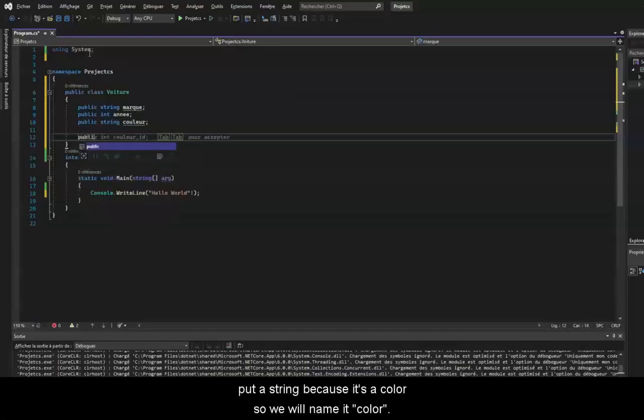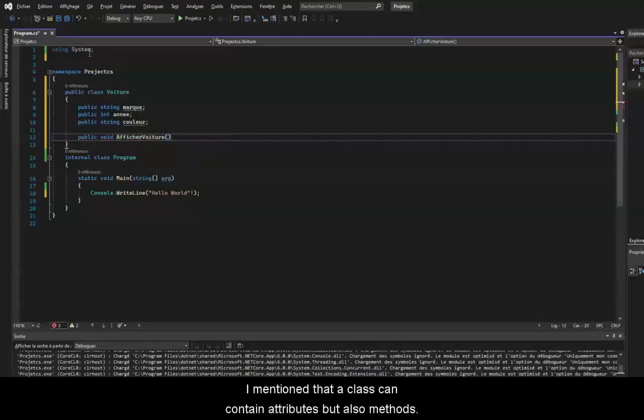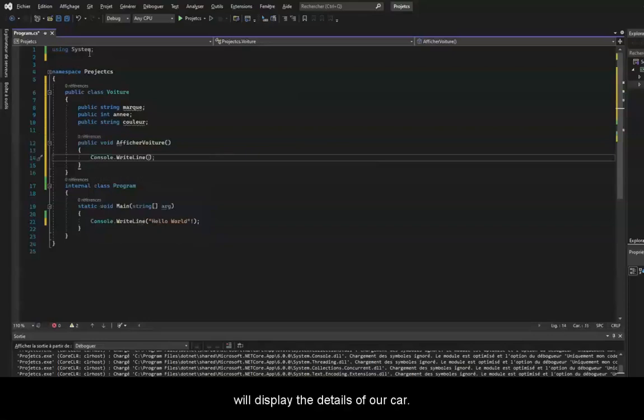Put a string because it's a color, so we will name it color. And add a semicolon. Now that we are done with our attributes, I mentioned that a class can contain attributes but also methods. So here we will create a method that will display the details of our car.